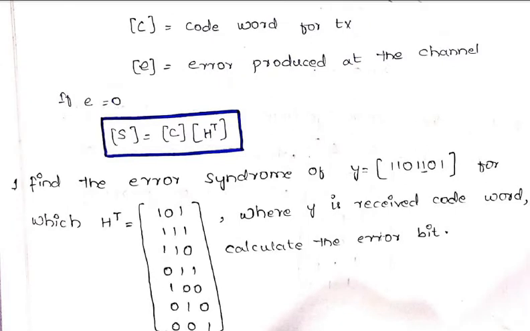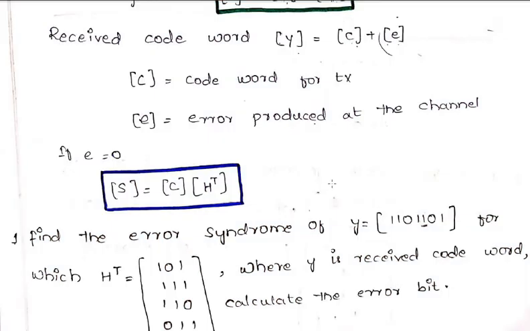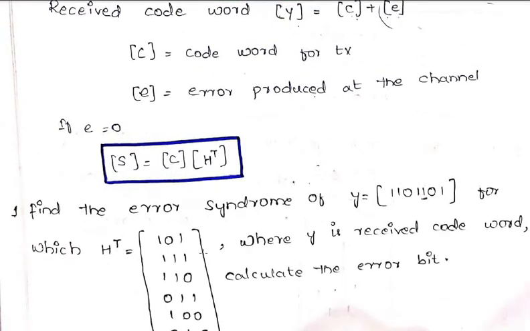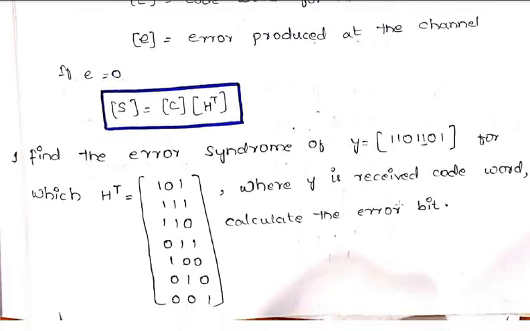Okay, what is the formula for calculating the syndrome error? S is equal to Y into H transpose. What is Y? You already got. Y is nothing but your message signal, consisting of both the code word as well as your error code. Both are in this one. And what is H transpose? H transpose is already given. So you have to multiply now.